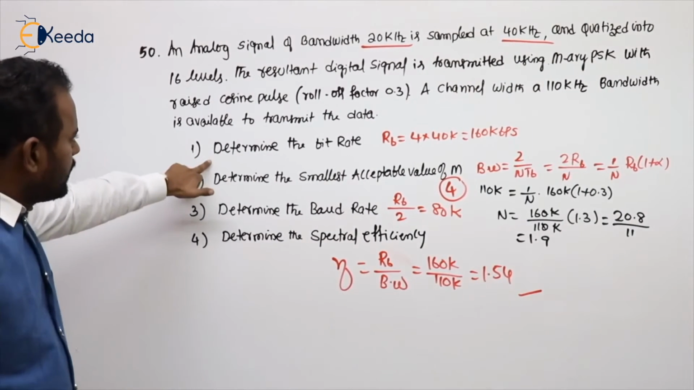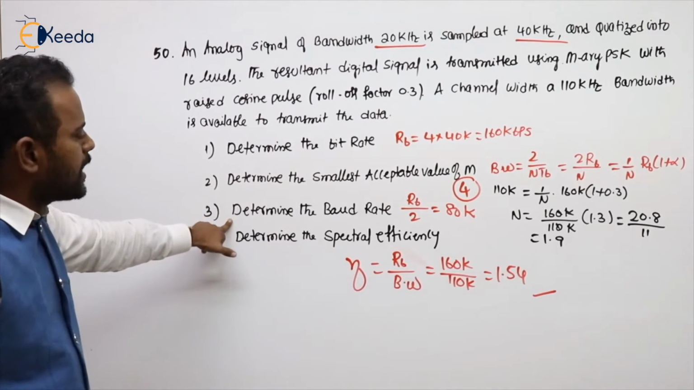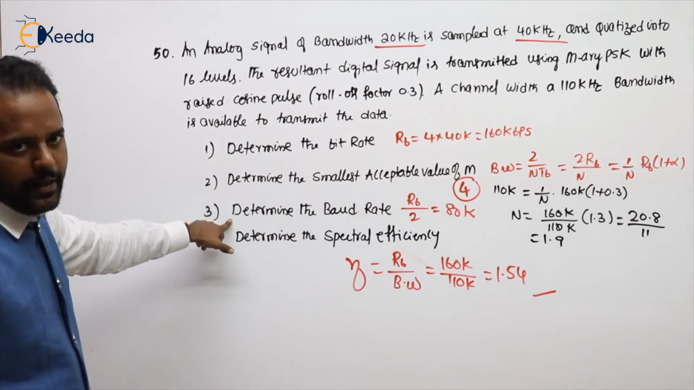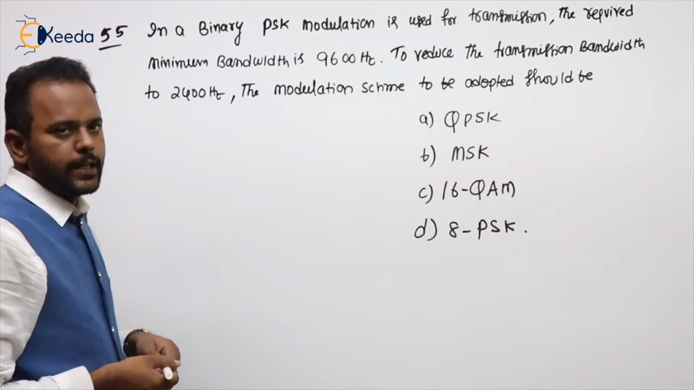So the total bit rate we see, M value we got by taking N. Baud rate is RB by N, with N value 2 I got. Spectral efficiency also we made. Clear? See the next problem.